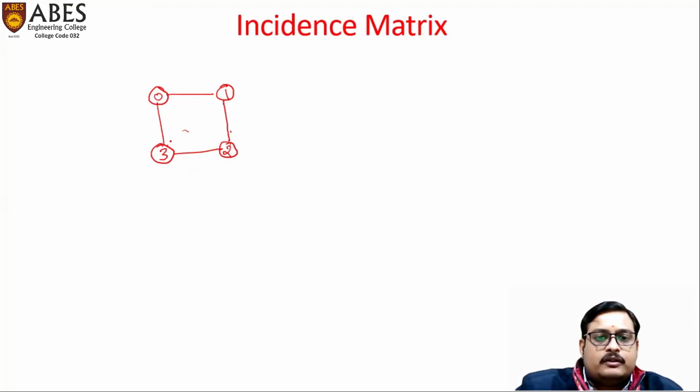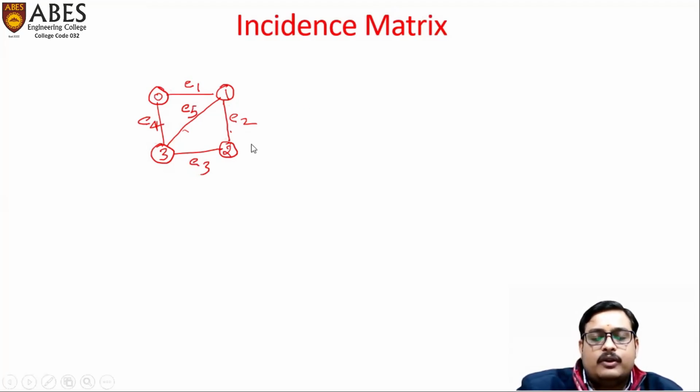Now suppose one edge is also from here. Now all these edges are labeled. It means we have labeling as E1, E2, E3, E4, and E5. So here we have 5 edges, and these edges are labeled as E1, E2, E3, E4, and E5.